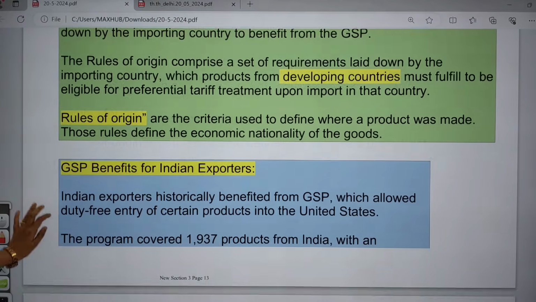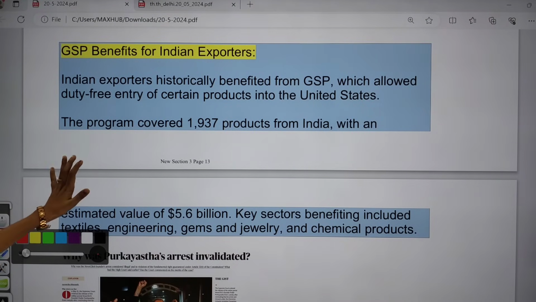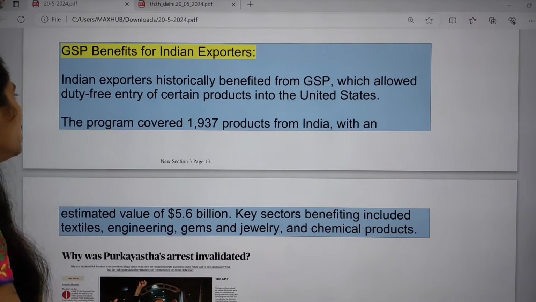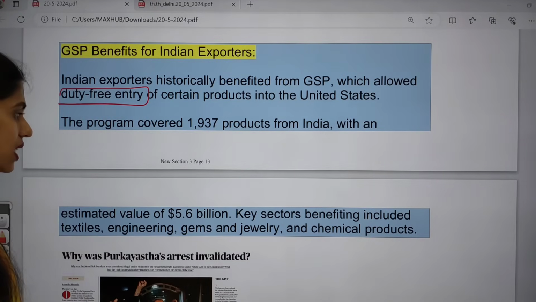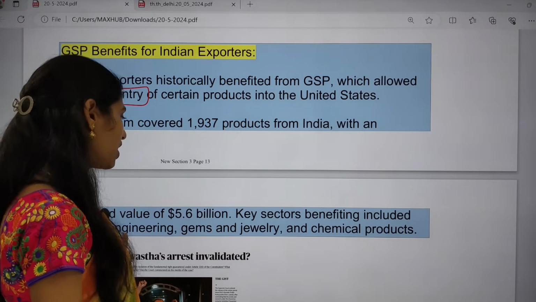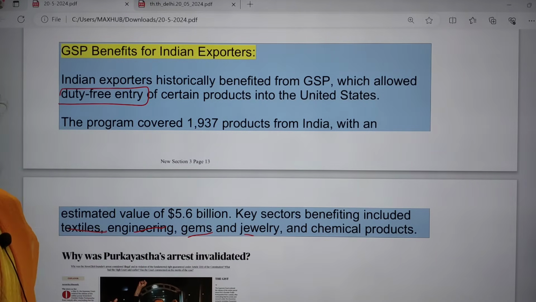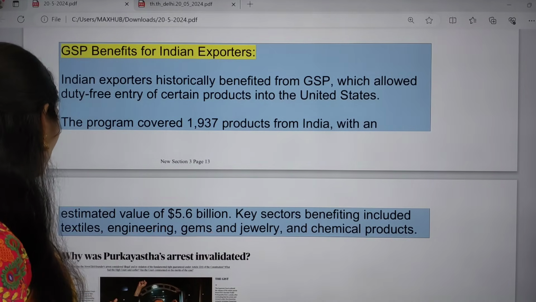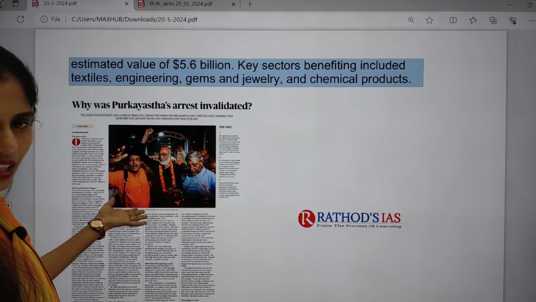Indian exporters benefited from this GSP. It allowed duty-free entry of certain products into the US, especially textiles, engineering goods, gems, jewelry, and chemical products. Clear? So this is about this topic.